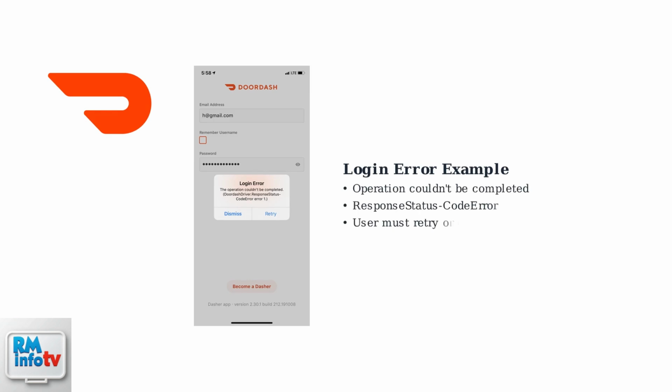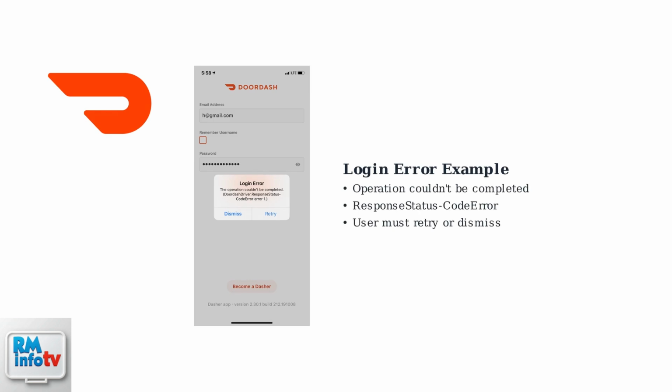DoorDash login errors are among the most frequently reported technical issues in food delivery apps. These authentication problems affect millions of users daily and can be frustrating when you're trying to place an order. Here's what a typical DoorDash login error looks like.